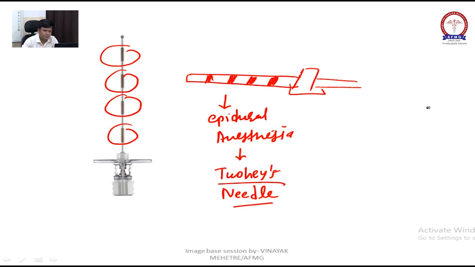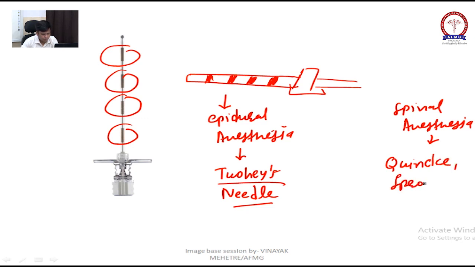And the spinal anesthesia needles are, just remember the names: Quincke, Sprotte, and Whitacre. Quincke, Sprotte, and Whitacre. Just remember the names.